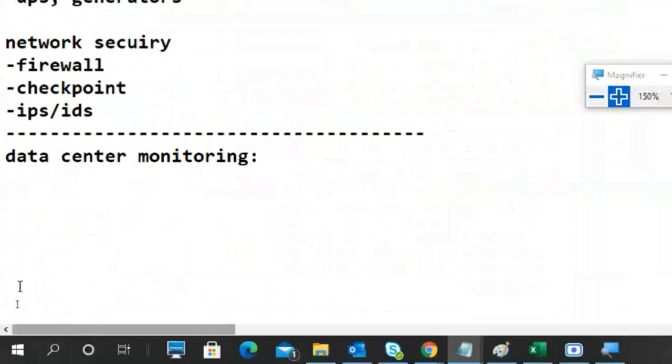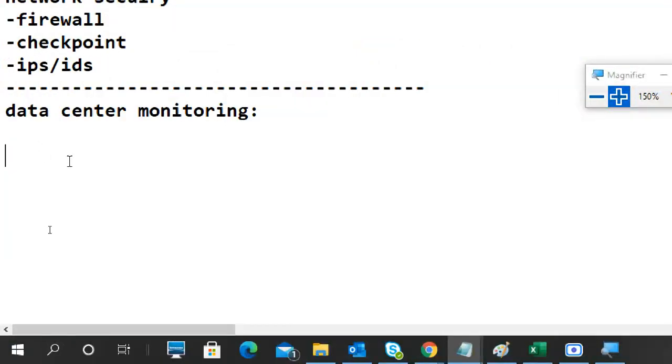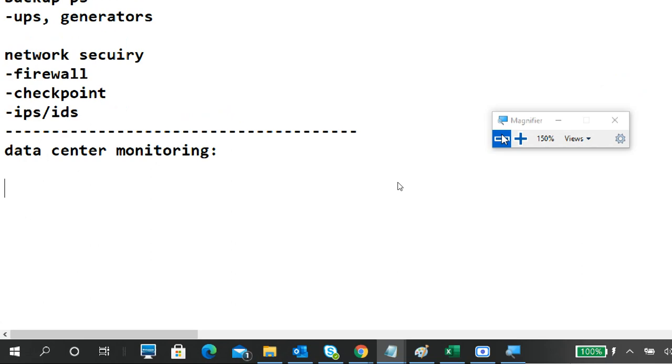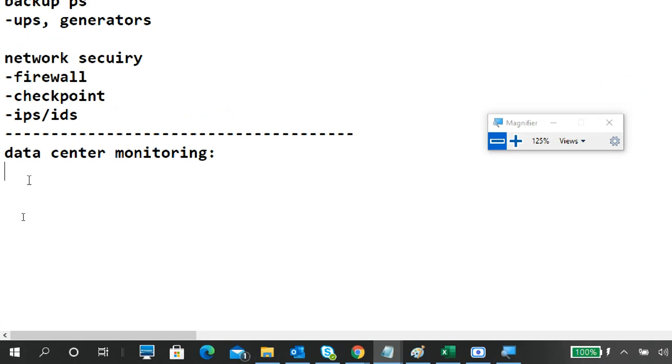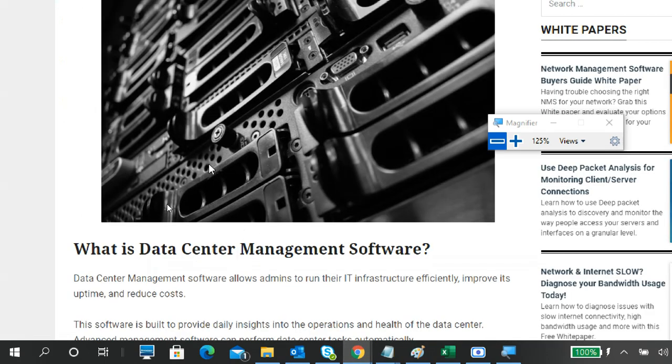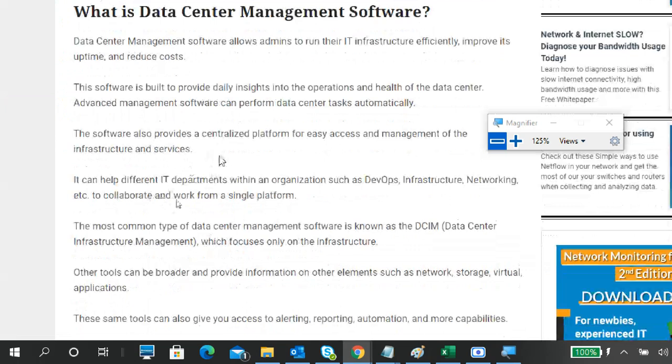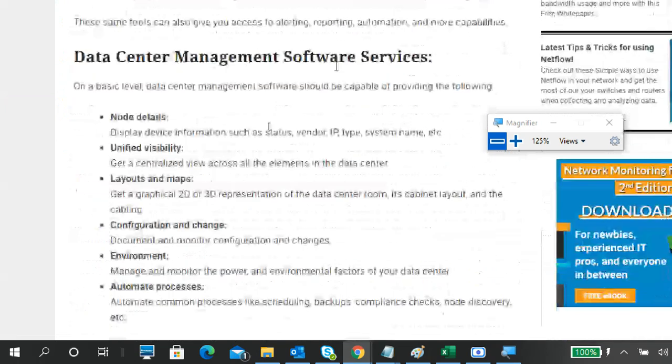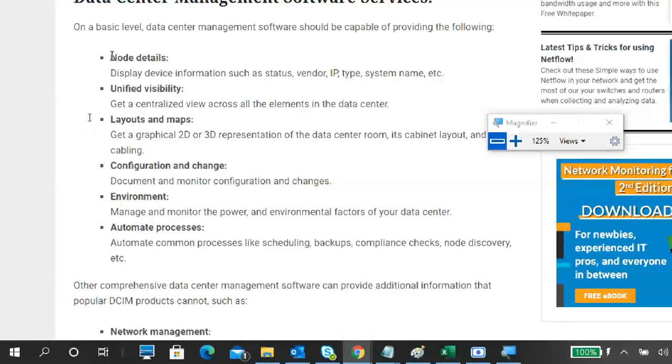Okay, so this is a very simple monitoring of a single system. But when you go to the data center, meaning a data center having more servers, right? We have to monitor a lot of things in a data center. Here is what a data center software will do: management services like node details and unified visibility.